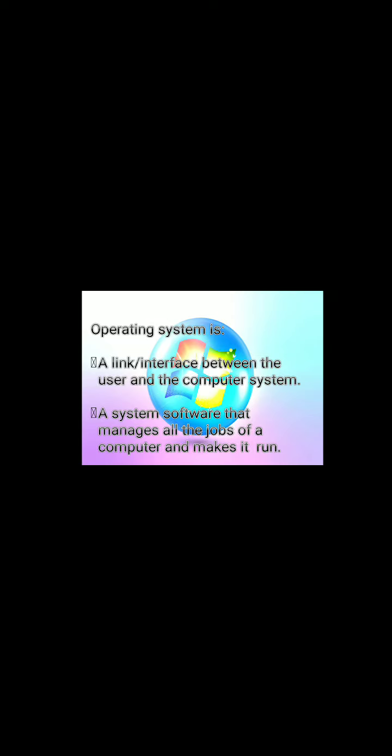So, we can say that operating system is a link or interface between the user and the computer system. And it is a system software that manages all the jobs of a computer and makes it run properly.